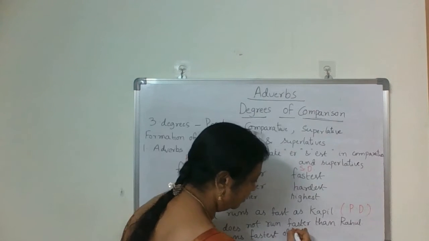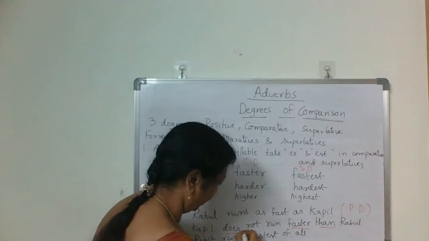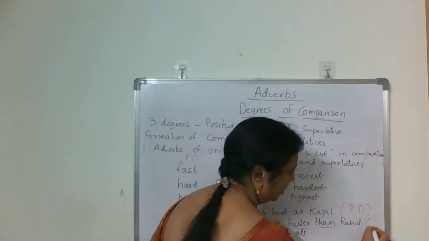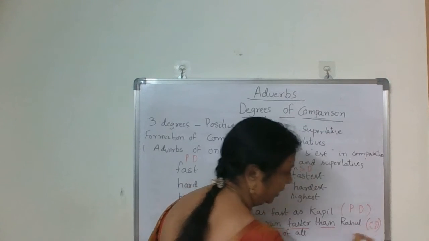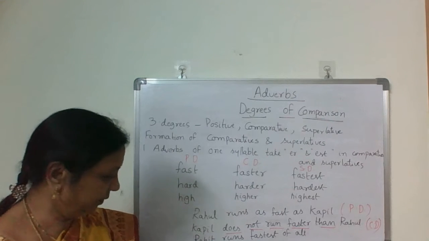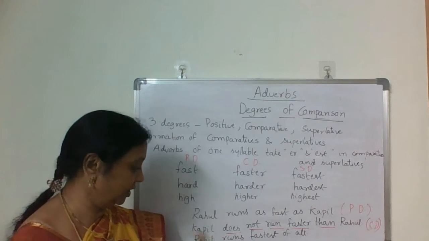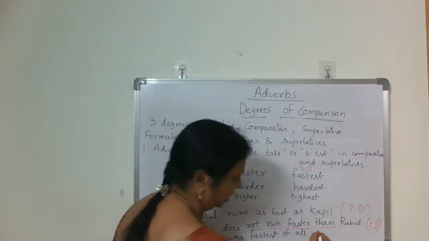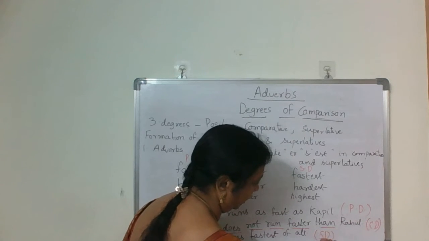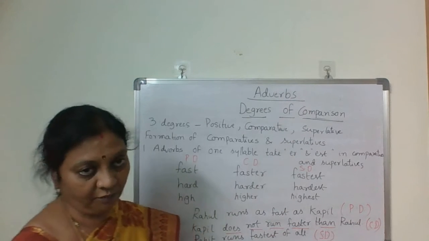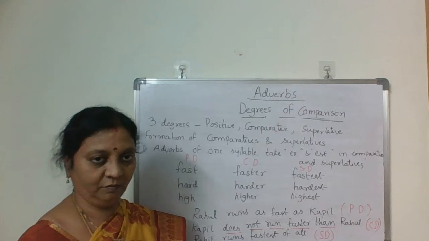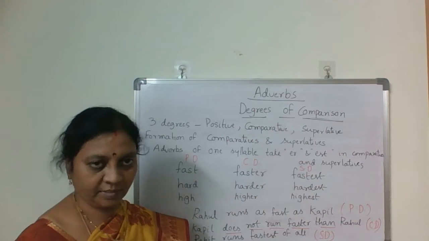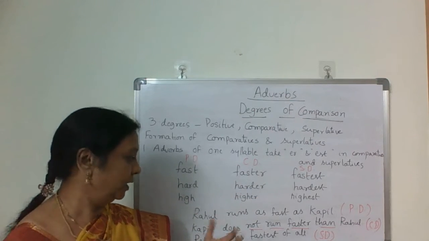Runs changes into negative with the help of do forms. Does not run faster than Rahul is comparative degree. Rohit runs fastest of all. It is in superlative degree, fastest, with est.